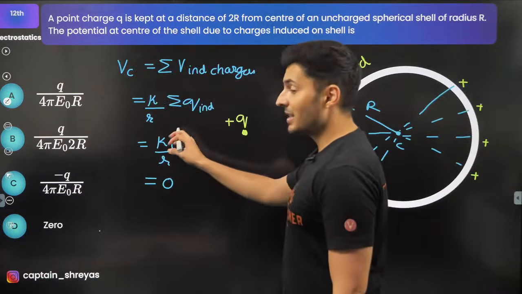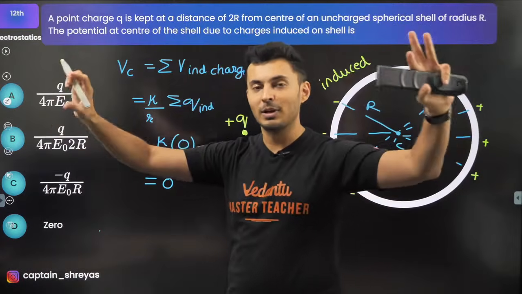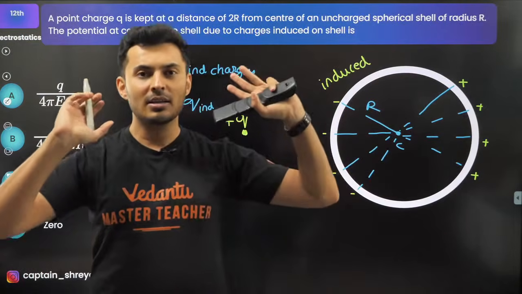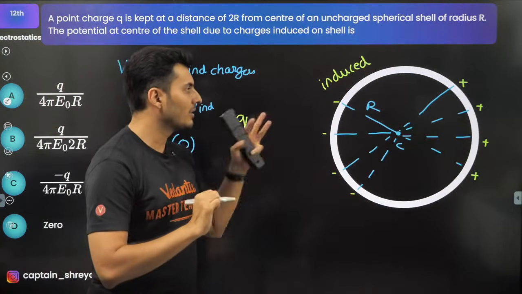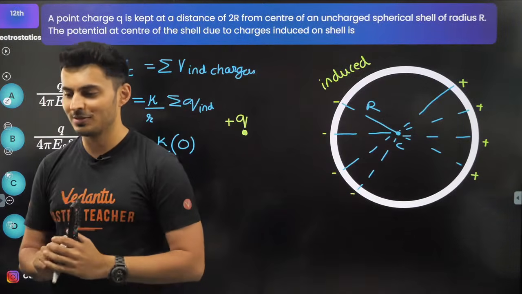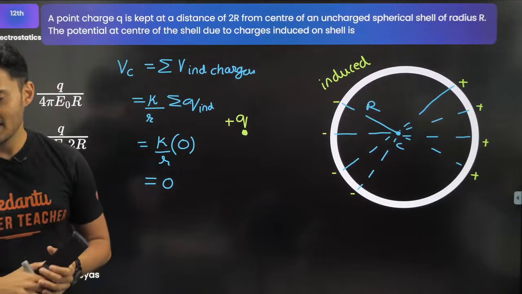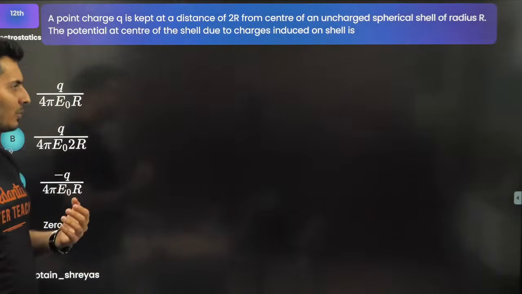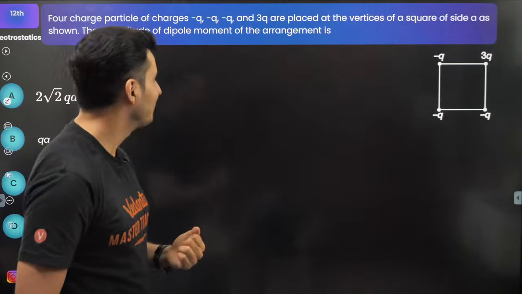Okay, so you should understand the numerator has got added up. Since the total charge should be conserved, whatever negative charge is there, exactly the same positive charge will be there. Okay, is that clear? Everybody with me on this? Moving on to the next one coming up on your screen.